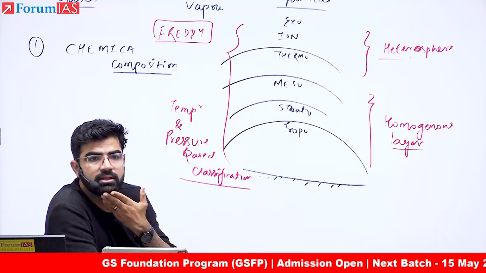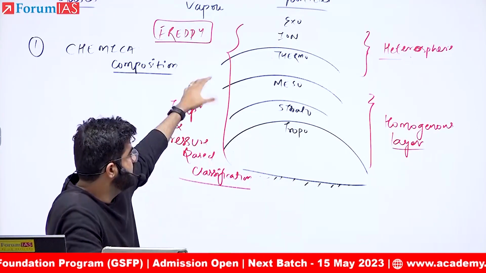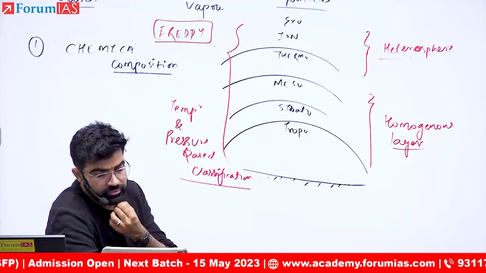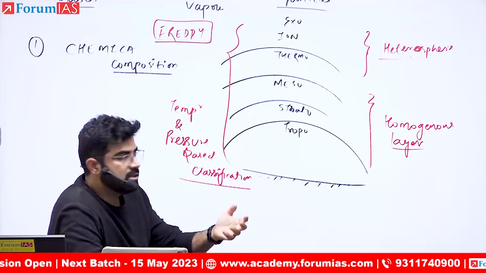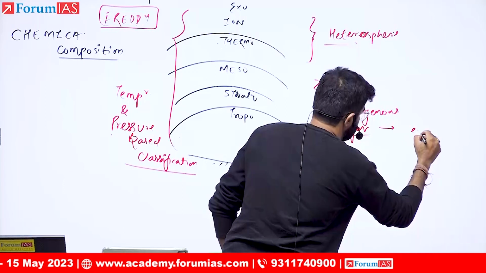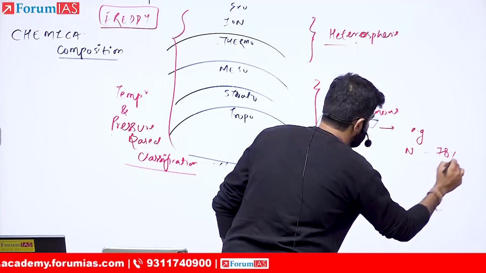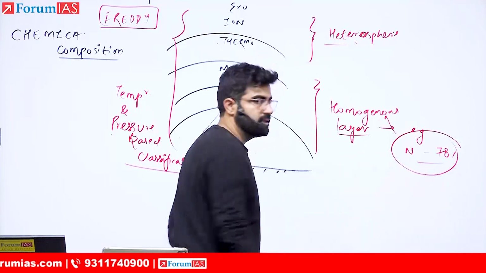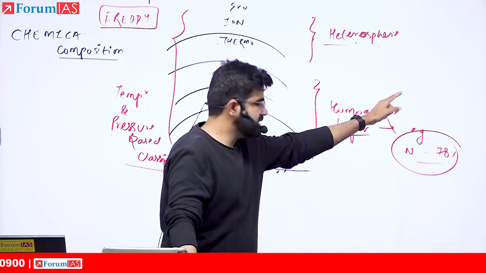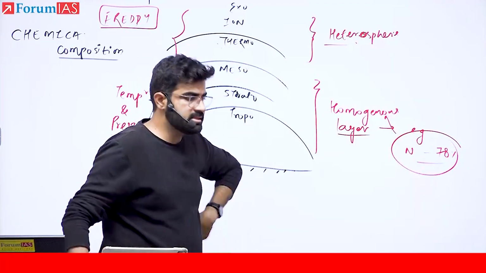For example, nitrogen would be around 78% in all these layers based on the homogeneous classification. Okay? For example, in this one here itself you can write nitrogen 78% in almost this whole layer. Somewhere you will find 77 point something, 78 point something, 76. So almost that is similar.